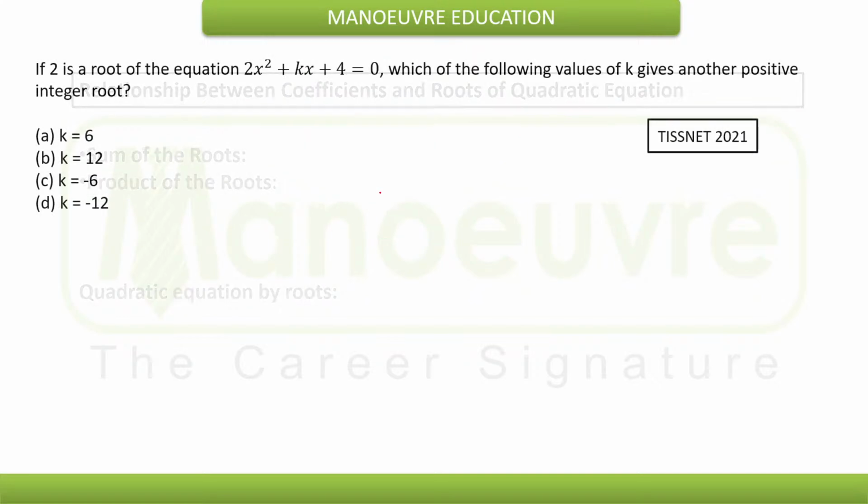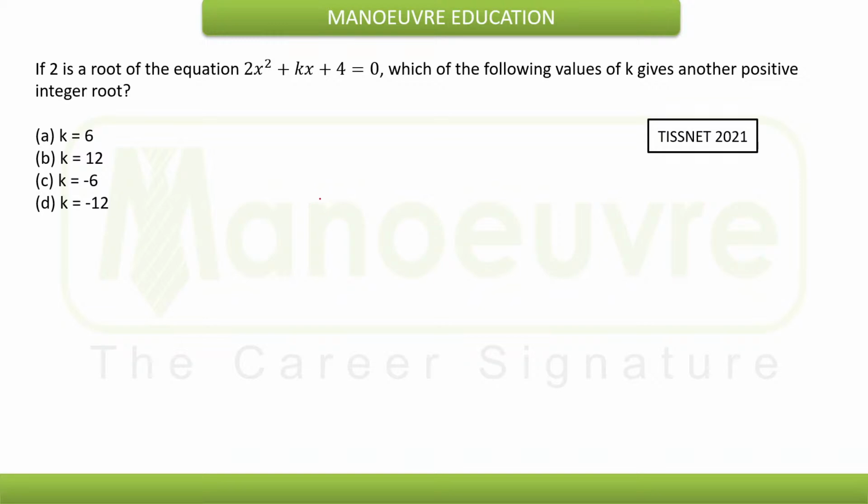Now with this knowledge in mind, you need to try the questions which were asked in the 2021 TISSNET exam. This question we have picked up from the previous year question paper. Now, if 2 is the root of the equation 2x square plus kx plus 4 is equal to 0,